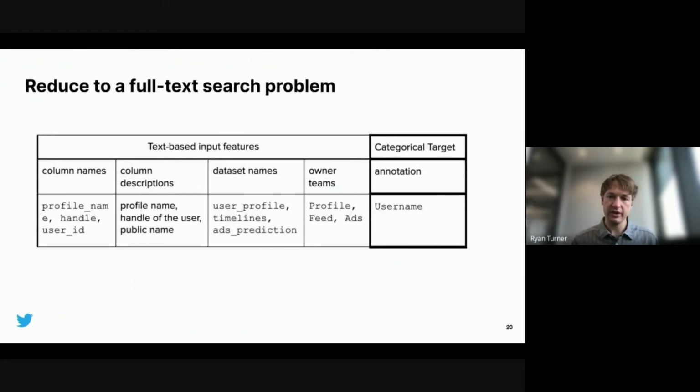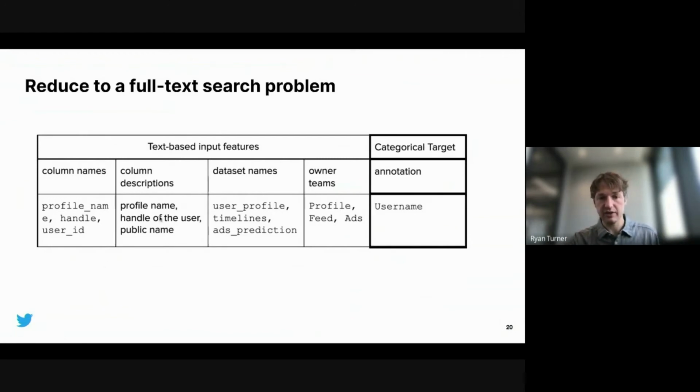So here's how we converted the classification problem into an Elasticsearch problem. Basically, if we look in the training set for username, we take all the different examples where we have usernames as the correct annotation. We can take all the cases where those are column names of those training examples, the descriptions and everything, and we can just concatenate all those training examples together using commas, and then each of these becomes sort of synthetic documents that are fed to Elasticsearch.